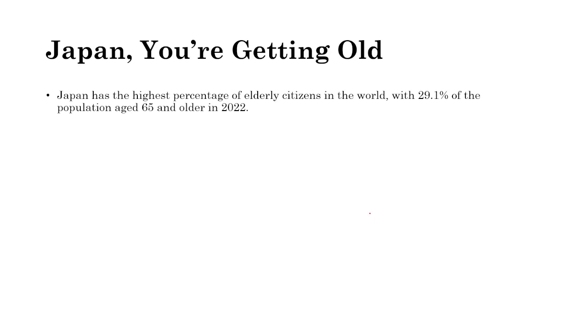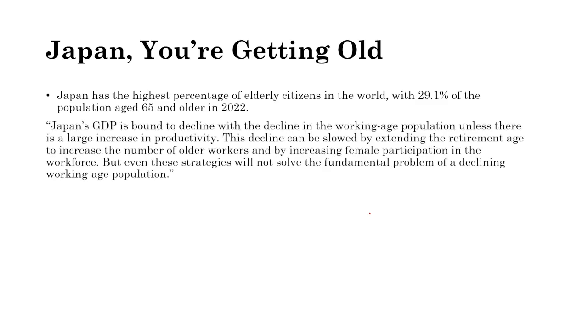So Japan. You're getting old. Japan is the notorious example of an aging population. In AP Human Geography, you're going to hear about Japan being an aging population a lot. They have the highest percentage of elderly citizens in the world, 29% of the population aged 65 and older in 2022. So this is an excerpt from an article I read. So we're just going to read it and then I'll explain it.